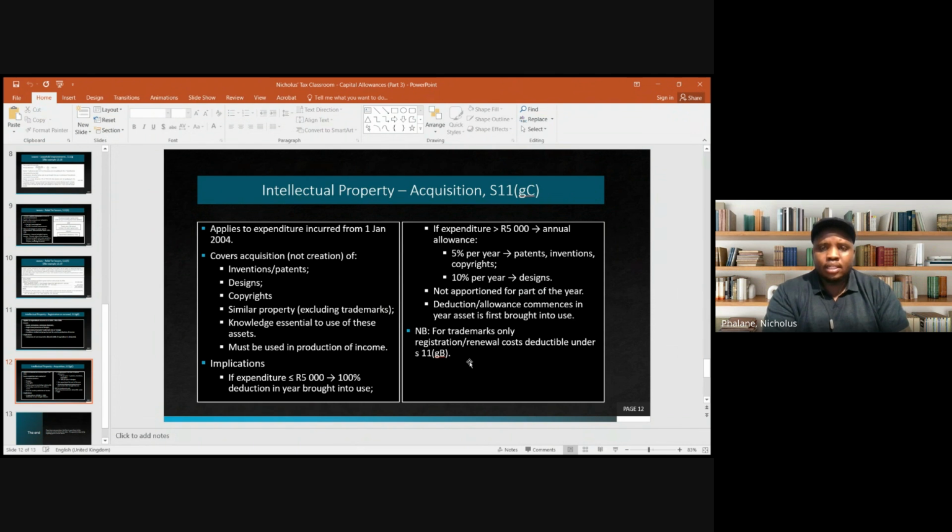If the expenditure exceeds 5,000, then you will have to consider if you are dealing with patents, inventions, or copyrights. If that is the case, then you get 5% allowances per annum. And in the case of designs, you get 10% per annum. All right. The allowances are not apportioned for part of the year, right? The deduction or allowance commences in the year the asset is first brought into use, right? And then that note there, I would have already discussed: if trademarks are purchased, the taxpayer does not get any deductions or allowances, right?